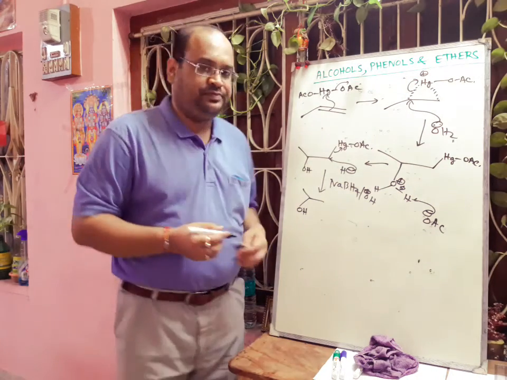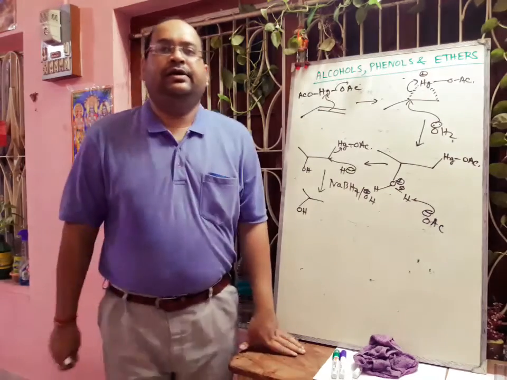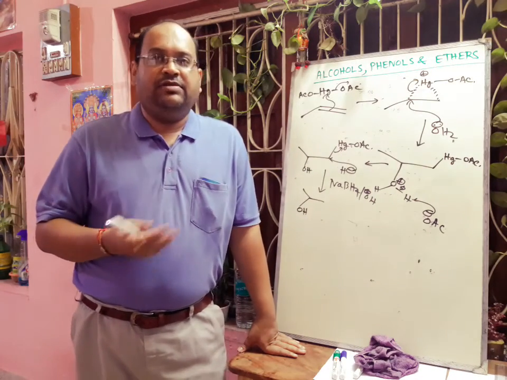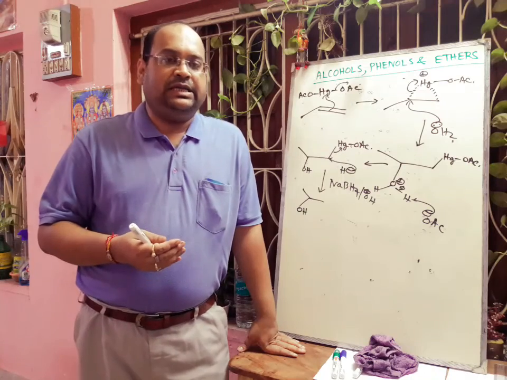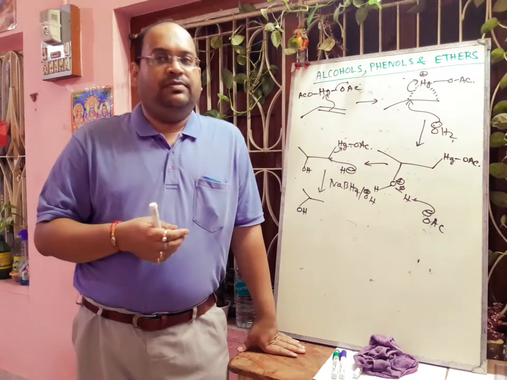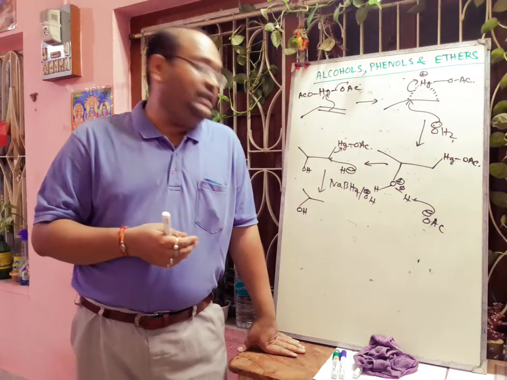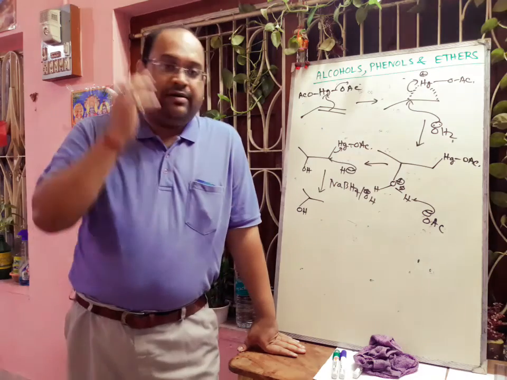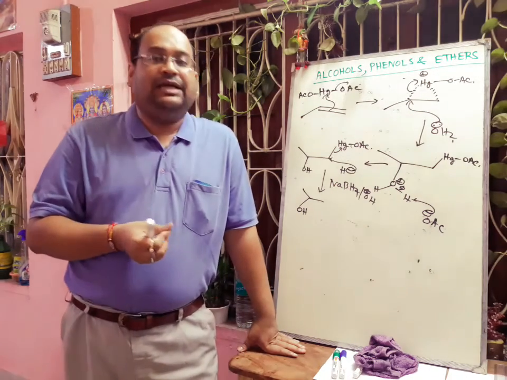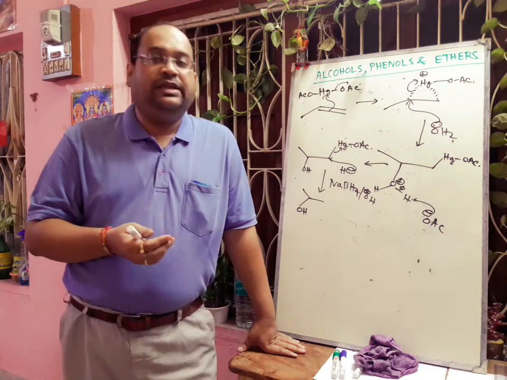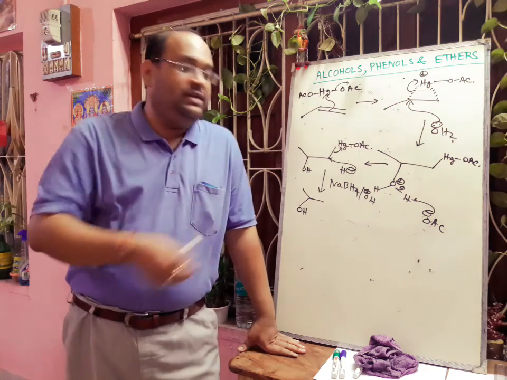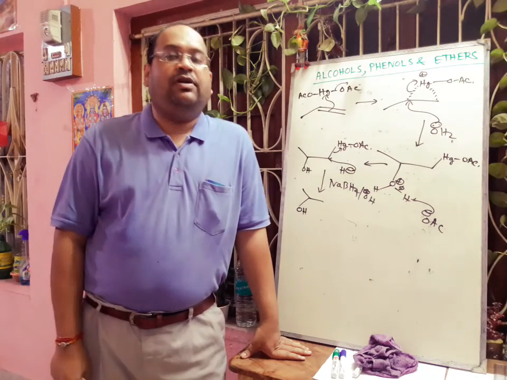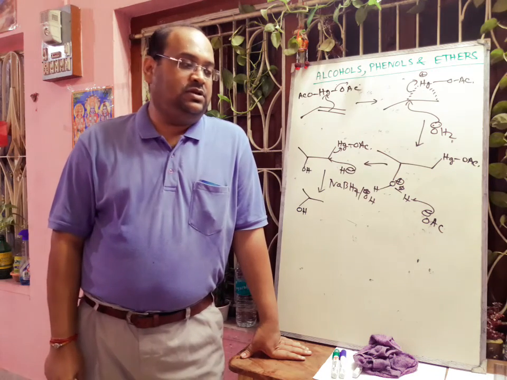Understand? So in this way, by oxymercuration and demercuration process, we can prepare alcohol. If we take ethylene, then it will form the primary alcohol. Otherwise, if we take propene, then it forms the secondary alcohol, and it is also following Markovnikov's rule.